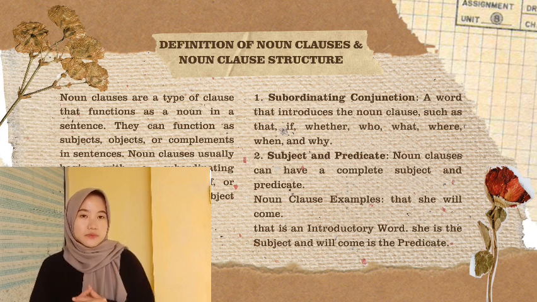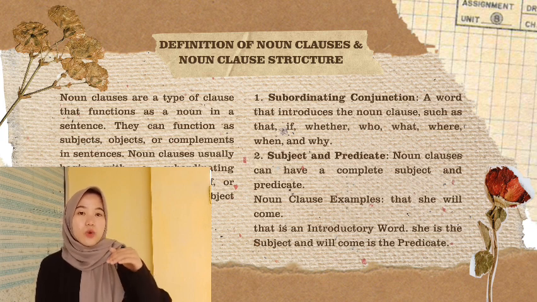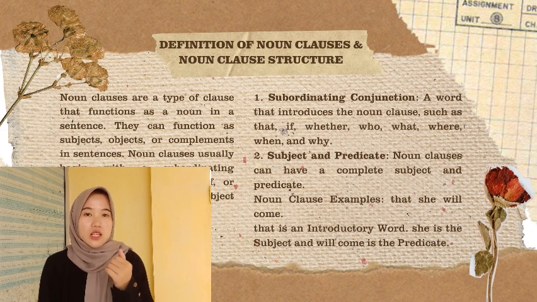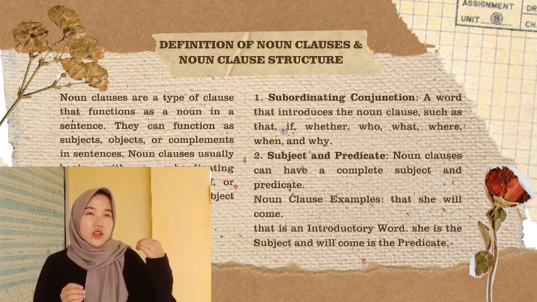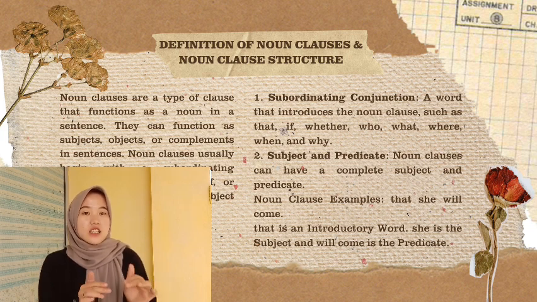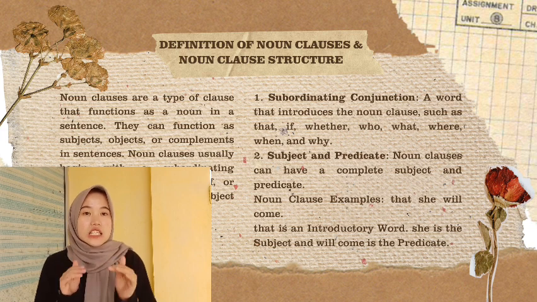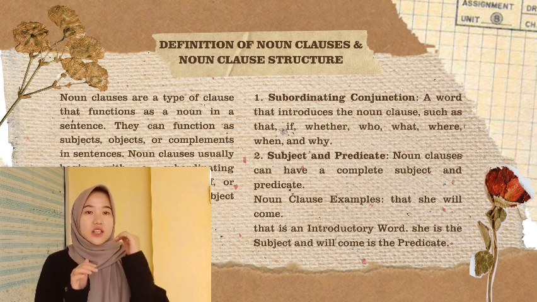The basic structure of noun clauses usually consists of number 1, subordinating conjunction: a word that introduces the noun clause such as that, if, whether, who, what, where, when, and why. The last, subject and predicate. Noun clauses can have a complement, subject, and predicate. Noun clause, for example, "that she will come." "That" is an introductory word, "she" is the subject, and "will come" is the predicate.